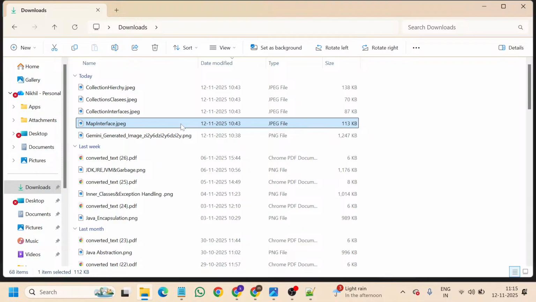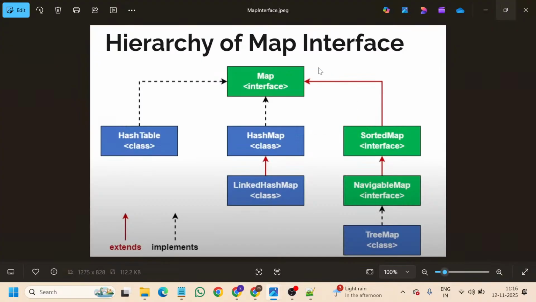If you go through this map interface, you can see the same names. Instead of hash set, we have hash map. Instead of linked hash set, we have linked hash map. Instead of tree set, we have tree map. So they are similar. They are like twins. Sorted set, sorted map. Navigable set, navigable map. And we have another extra class which is not included in the set interface. It is hash table.